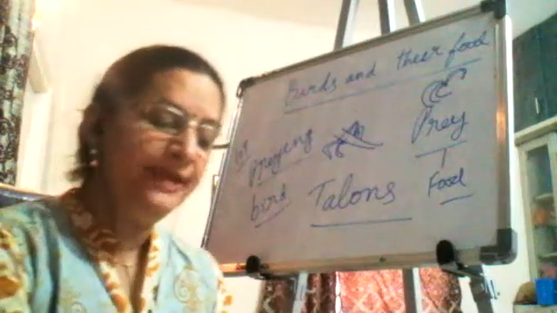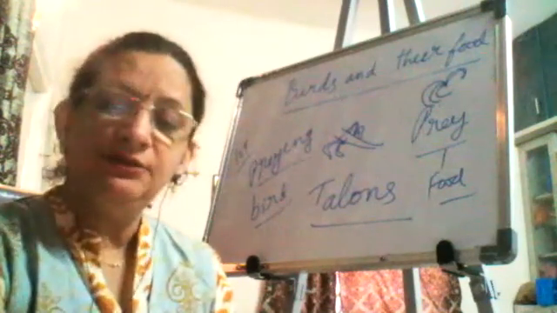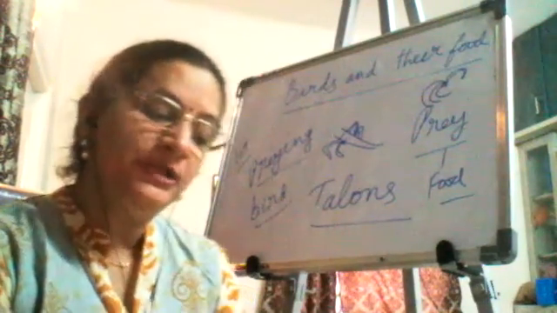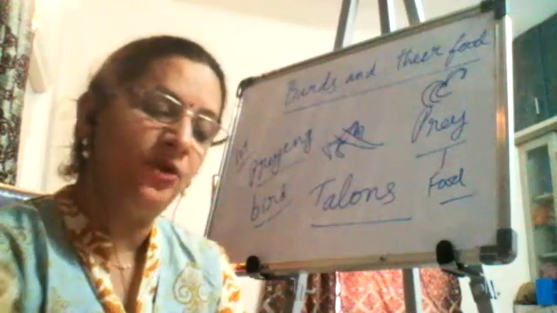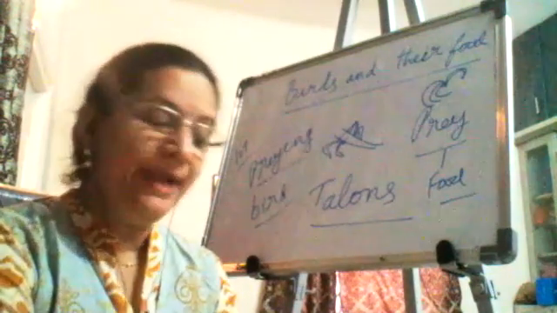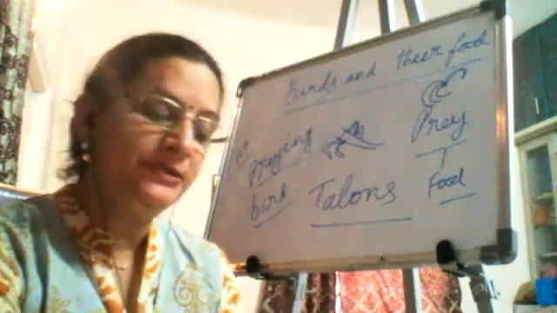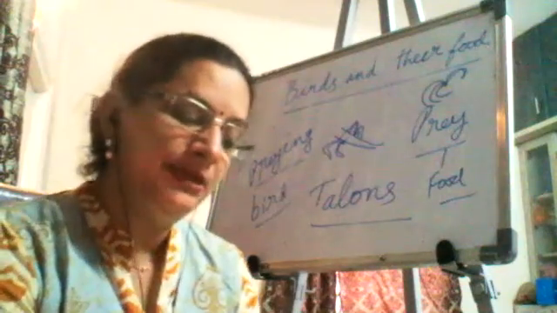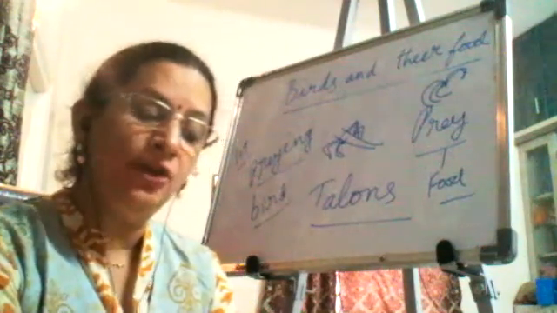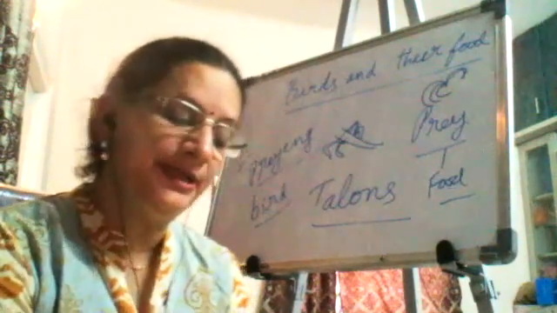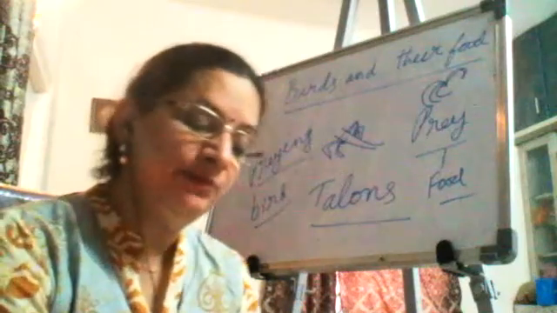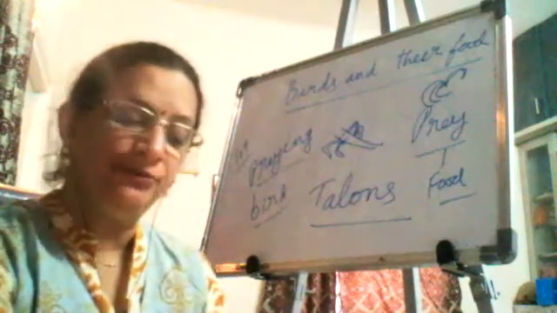Next is wading birds. The birds which can walk over shallow water are called wading birds. Paddy birds and cranes are wading birds. The wading birds have thin, long legs with wide spreading toes. These toes keep the feet from sinking in the soft mud.